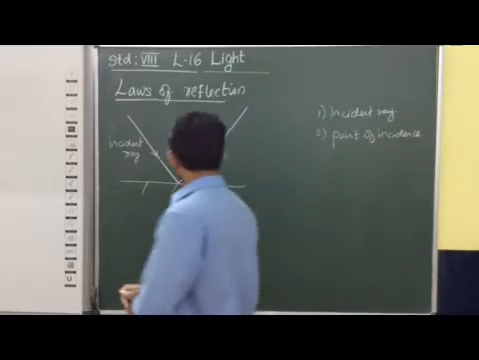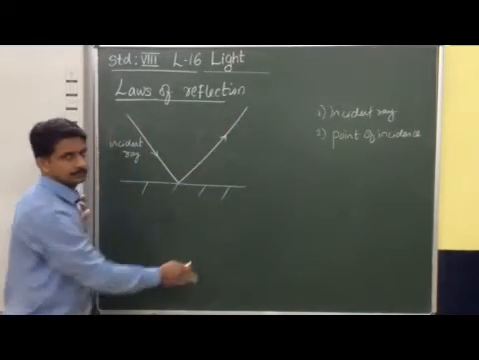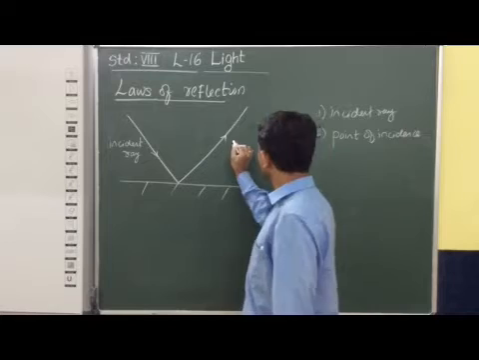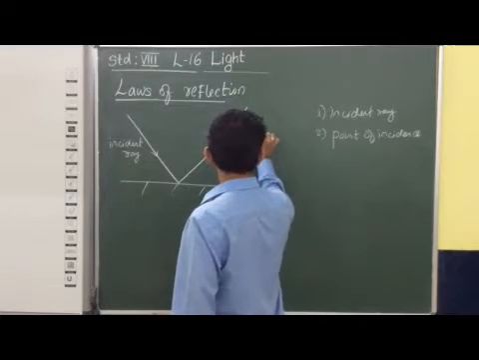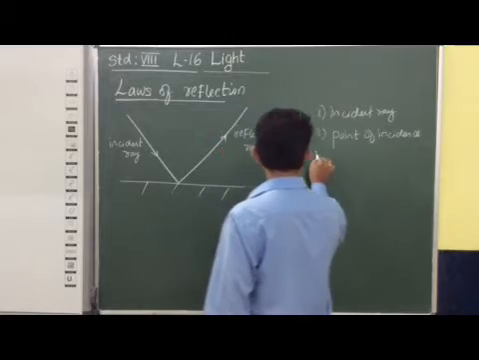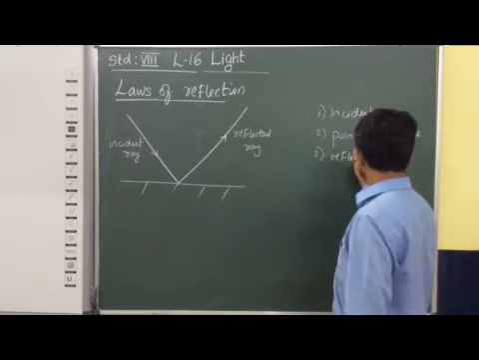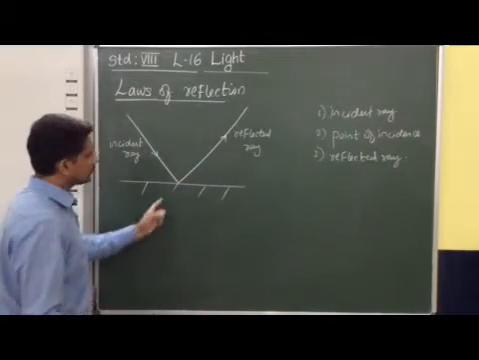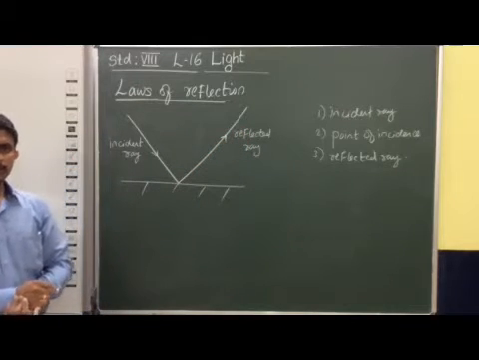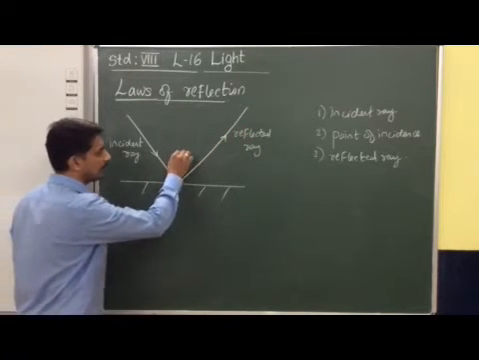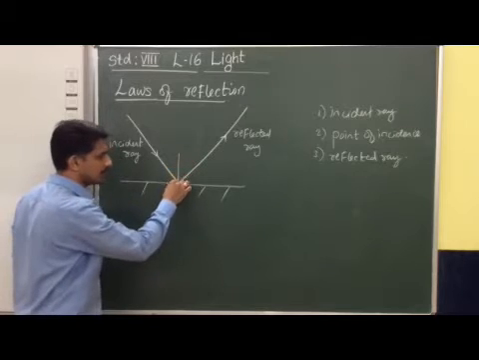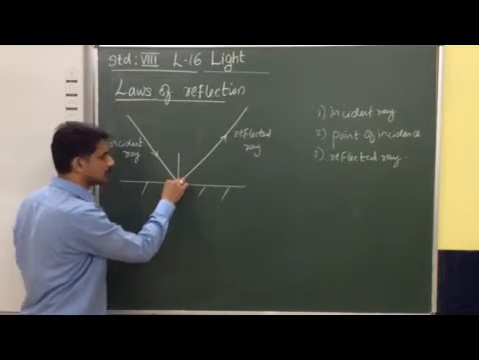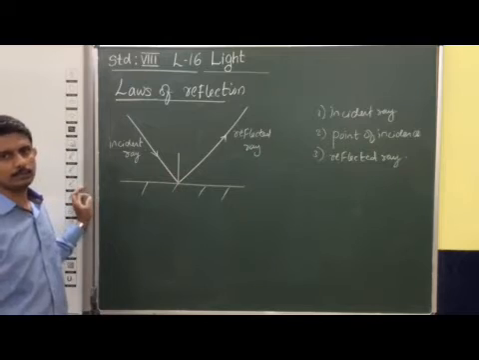After that you can see that this light ray is reflected, coming back to the same medium. So this light ray we call the reflected ray. This is the third term we have to understand, the reflected ray. Suppose you consider one imaginary line which passes through this point of incidence. This line is known as the normal.